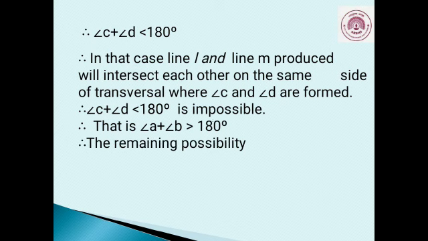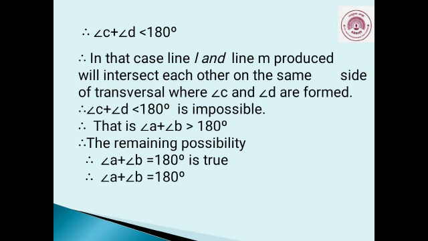So the first two possibilities are not possible. So therefore the remaining possibility, what is the third possibility? That angle A plus angle B equals 180 degrees is true.